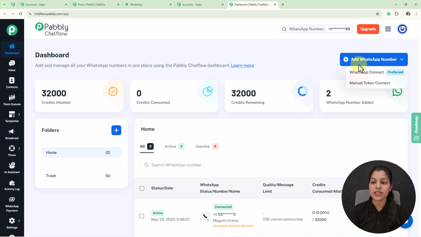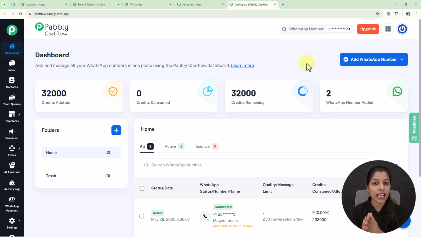Here we are getting two options, that is WhatsApp Connect and Manual Token Connect. So if you want to integrate your WhatsApp number, you can just select WhatsApp Connect, but if you prefer connecting with a token number, then you can select this option of Manual Token Connect. And if you want a description of adding a WhatsApp number to the Pabbly Chatflow account, then go and check the video given in the description below.